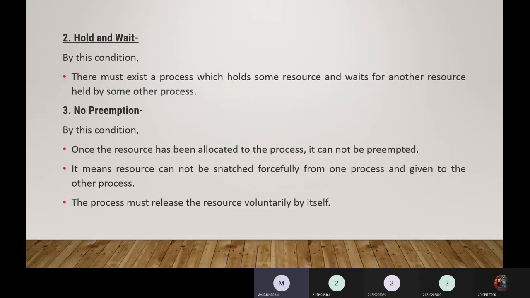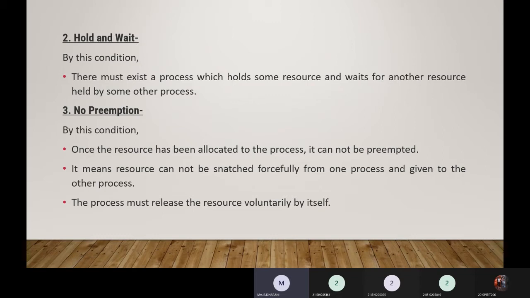You cannot forcefully take the resource from the process which is right now using it. Once the resource has been allocated to the process, it will not release it unless it finishes. It means the resource cannot be snatched forcefully from one process and given to another. The process must release the resource voluntarily by itself.